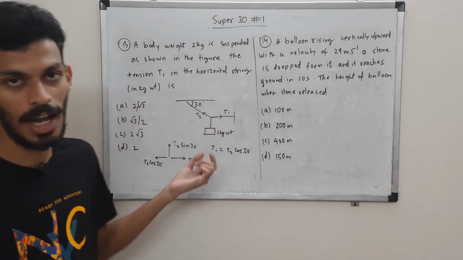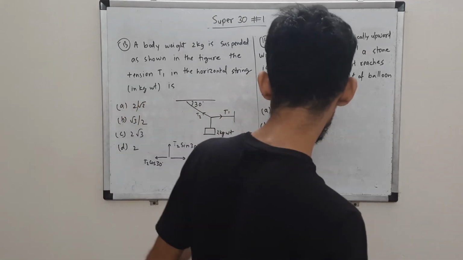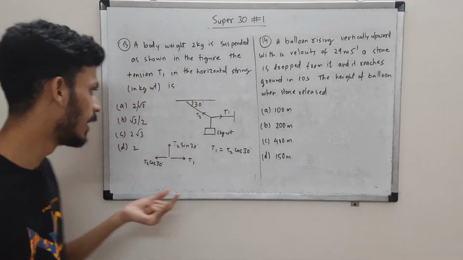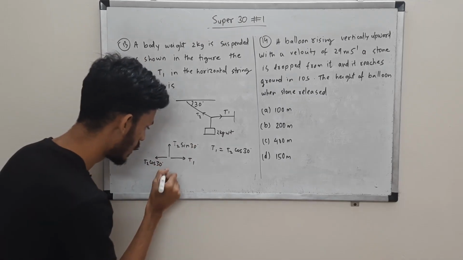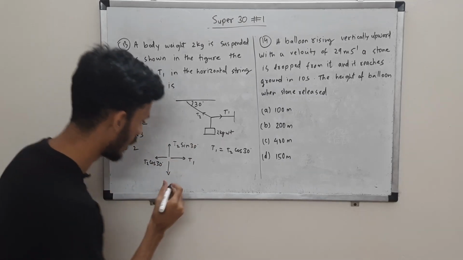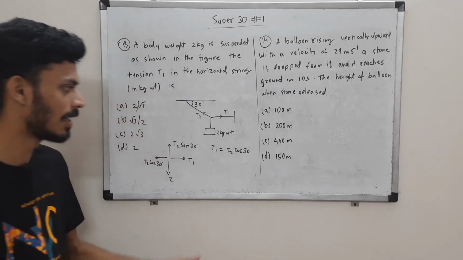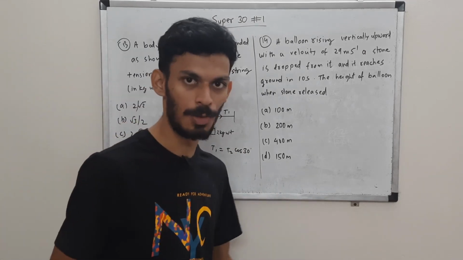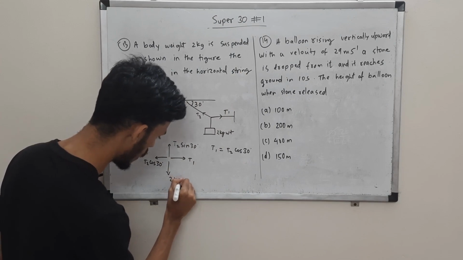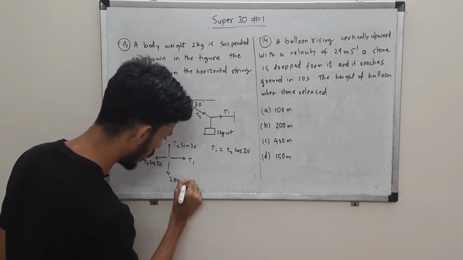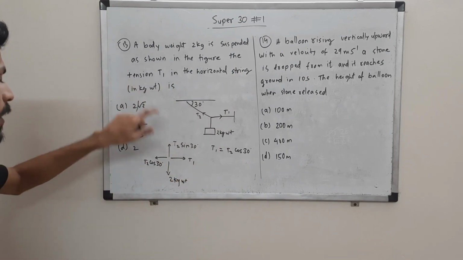Okay, so from here I am supposed to find the value of T1. For that I need T2. You can see that T2 sine 30 is in the upward direction, and this mass mg is in the downward direction, 2 kg weight, right? Kg weight basically means 2 kg into g, the acceleration due to gravity. So I'll write 2 kg weight only, because we want the answer in kg weight only.